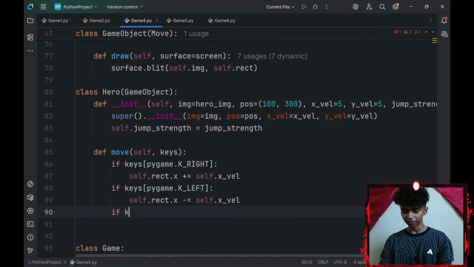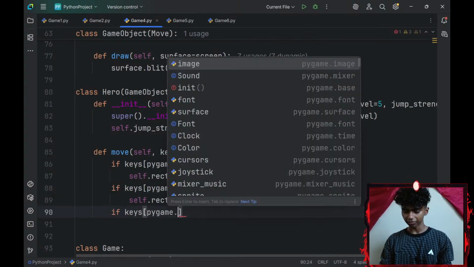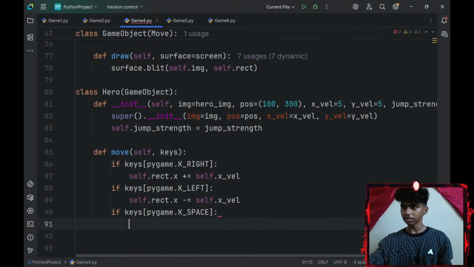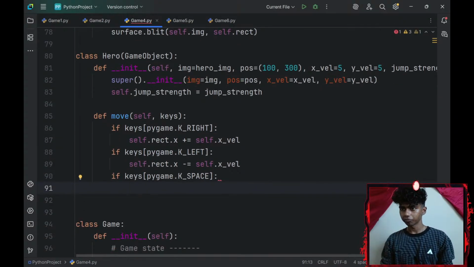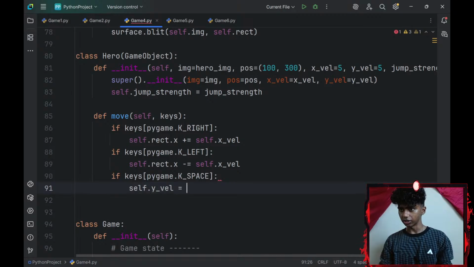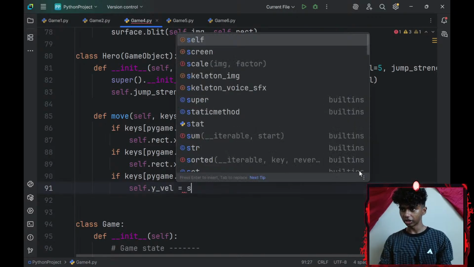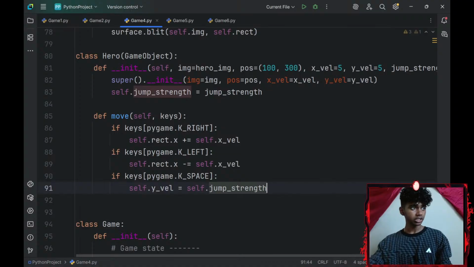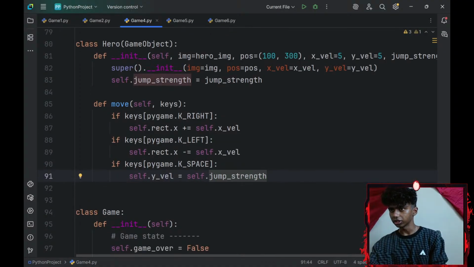And lastly, if my keys at index of pygame.K_SPACE, if my spacebar is clicked, then I will set my self.y_velocity to be equal to my self.jump_strength. Okay, this should basically be it for this part.